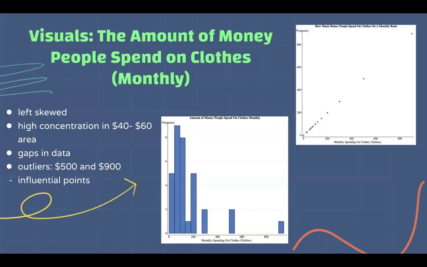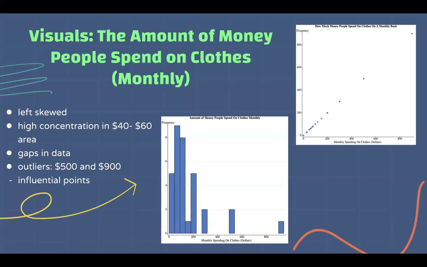And here is the beginning of the visuals for my survey questions. This is for the amount of money people spend on clothes monthly. So here we have two visuals, a scatter plot and a histogram. And as you can see on the histogram specifically, this distribution is left skewed. It is not a normal distribution, but I guess if you squint really hard, you can imagine it's a normal distribution if you try it. And as you can see, there is a high concentration in the $40 to $60 area. You can see that in both the scatter plot and the histogram.